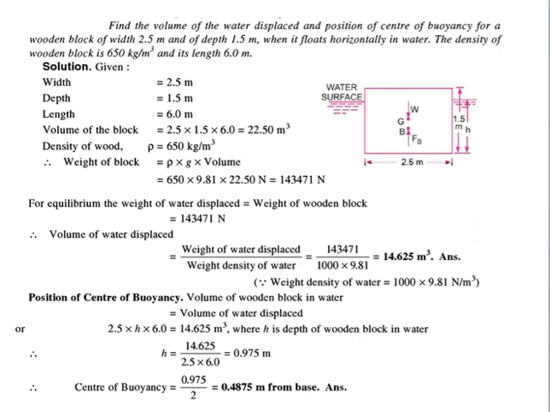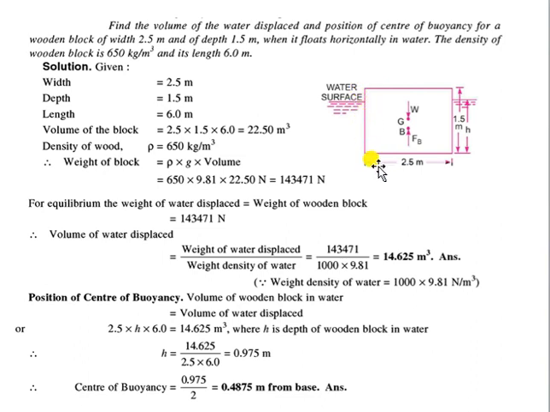Now moving on, we have learned the concept of buoyancy, so let us try to solve it numerically also. In this particular question, you have been asked to find the volume of the water displaced and the position of the center of buoyancy of a wooden block having width 2.5 meter and depth 1.5 meter, and the condition is that it floats horizontal in the water. The density of the block is given, rho of the block is given, and length is given. Since it is floating, some part of the block must be out of the liquid and some part must be submerged in the liquid.